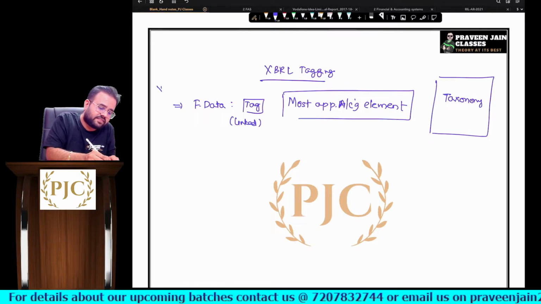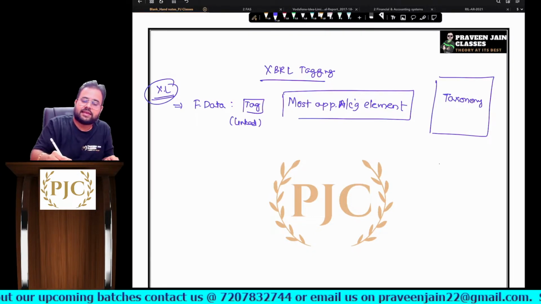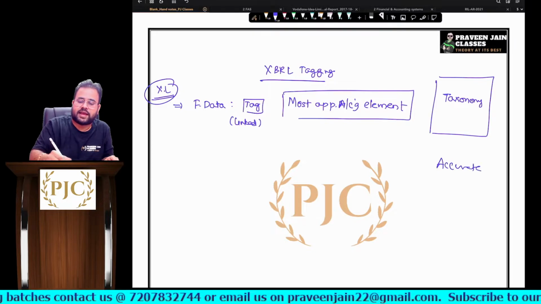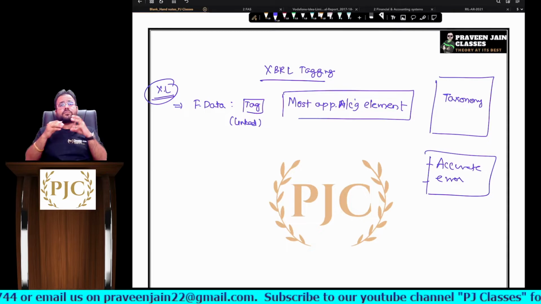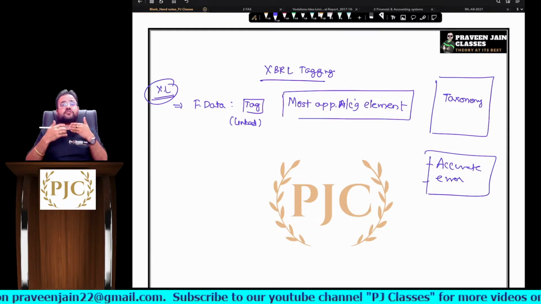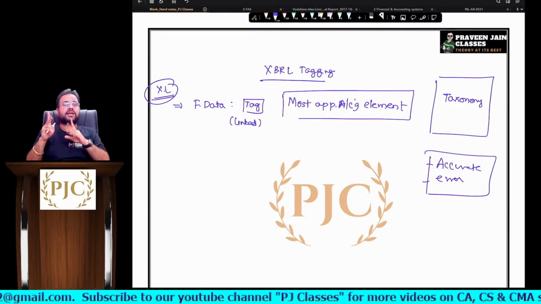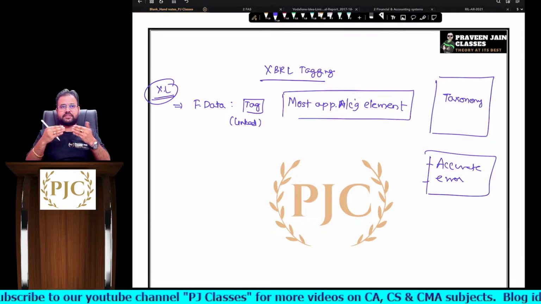Sir, if this is done, what does it mean? I can say your reports are accurate, I can say your reports do not have any errors. So can I say what is most important with respect to accuracy in reports, sir? XBRL tagging. Do you understand this point or not, sir?